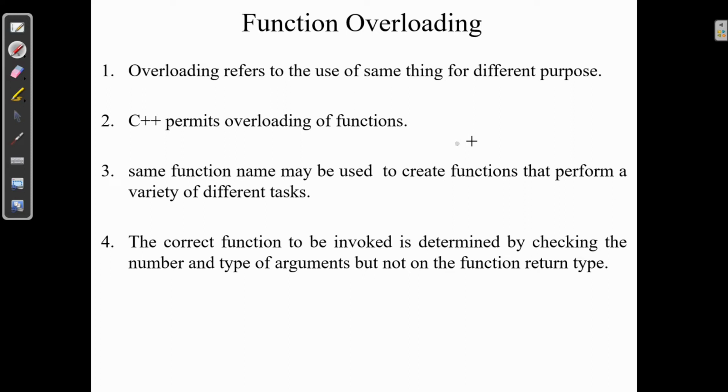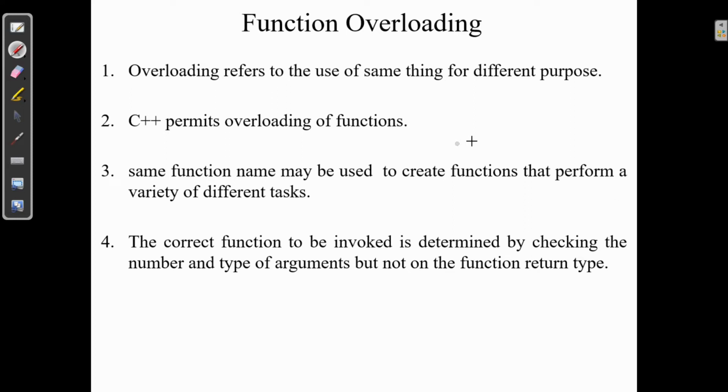But what happens when we are writing a complex program, let's say more than 1000, 5000, 10,000 lines of code, and we want to add some numbers? We want to remember only one thing, that the function name should be add. So it means the compiler should permit us to write functions with the same name. When we write functions with the same name, that is called function overloading. Overloading refers to using the same thing for different purposes.